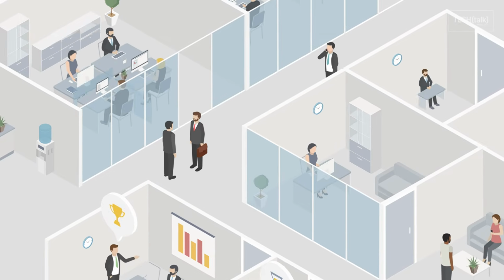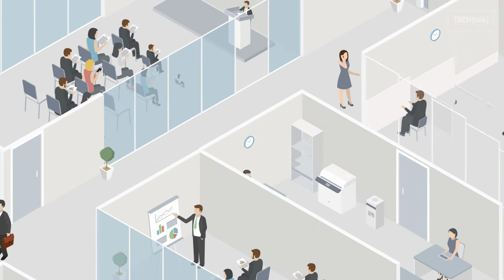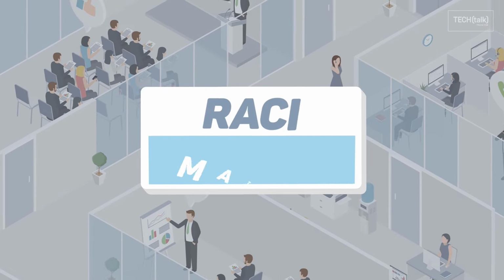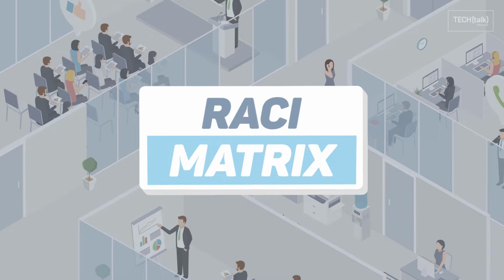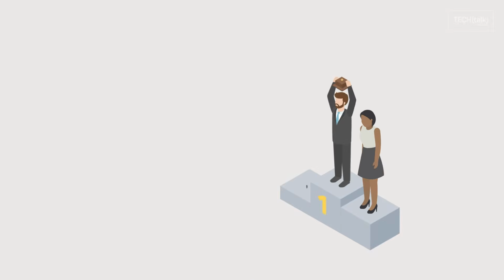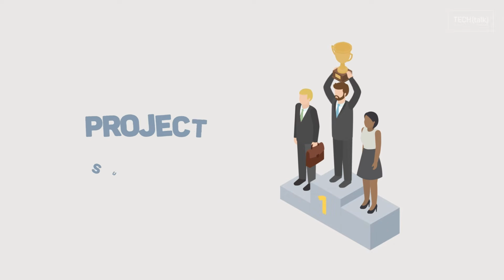A RACI matrix is a simple, effective way to define and document project roles and responsibilities. Using one will significantly improve your chances of project success. The acronym RACI stands for the 4 roles that stakeholders might play in any project.